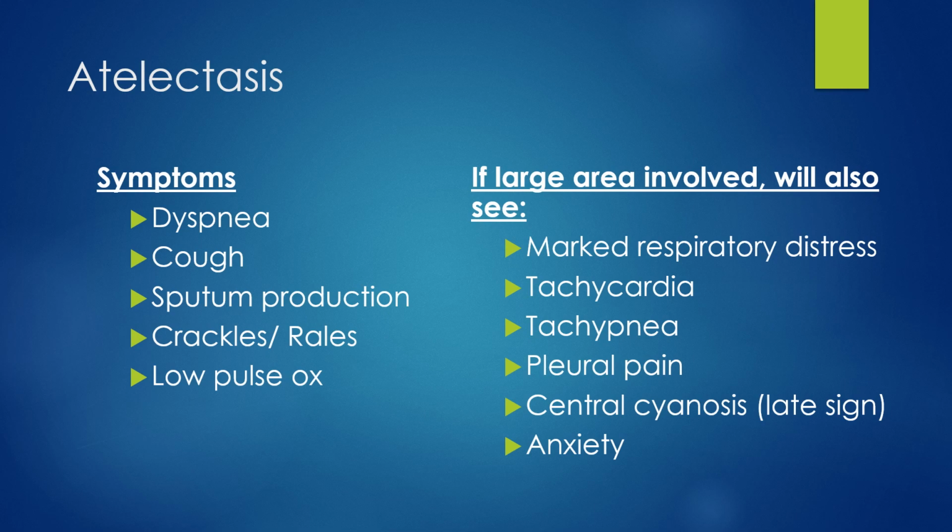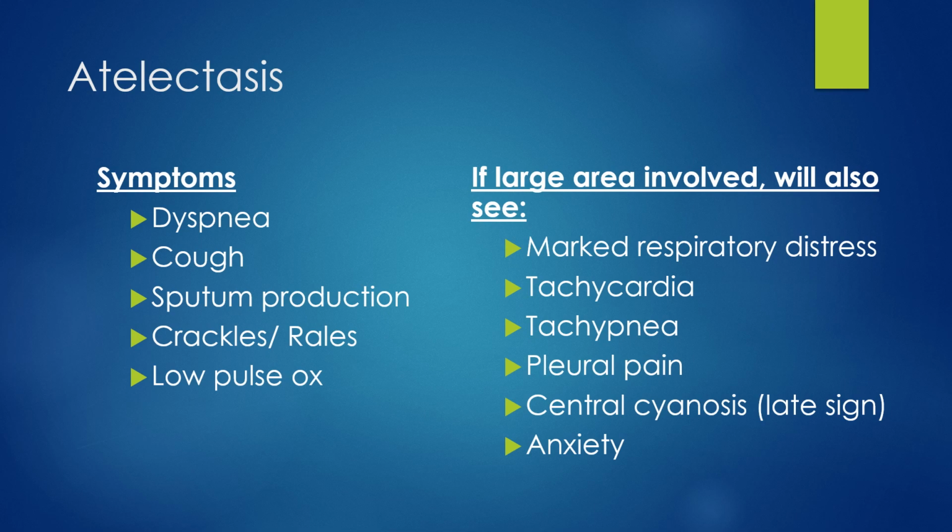but if large areas of lung tissue are involved with the atelectasis, the patient may develop respiratory distress, tachycardia, tachypnea, pleural pain, central cyanosis, which is actually a late sign, and that's when the skin is starting to turn blue. The person can also have anxiety, and at this point, the pulse ox is probably going to start dropping below 90%. The reason why the person develops these symptoms is because the body is getting very little oxygen. The heart is struggling to work to get the little oxygen they have circulated around the body when the heart itself isn't getting enough blood either.